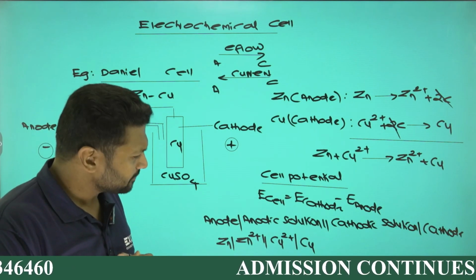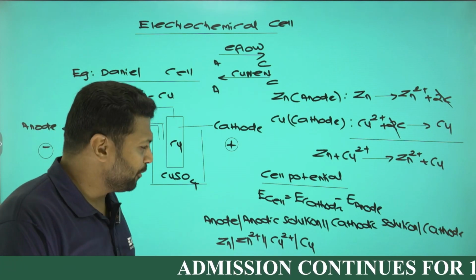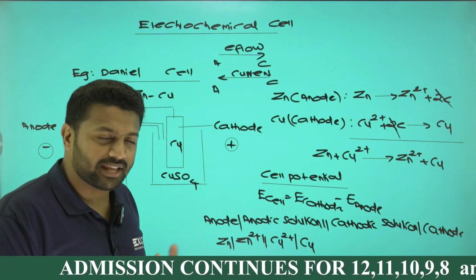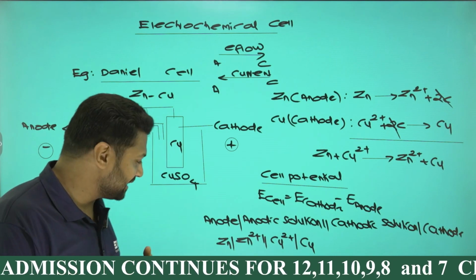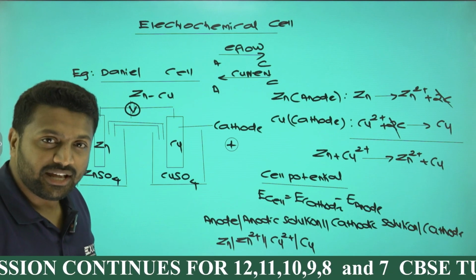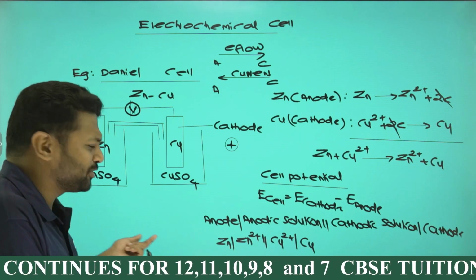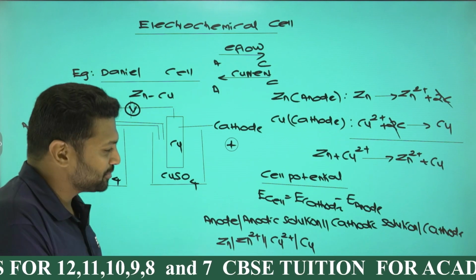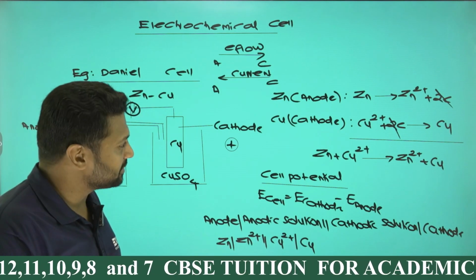Fine, cool. Representing a cell: anode bar, anodic solution, double bar, cathodic solution bar, cathode, right? In my Daniel cell, I can say zinc is anode, anodic solution will be ZnSO4, same as Zn2+, right? Double bar, cathodic solution CuSO4, same as Cu2+ bar Cu, right?